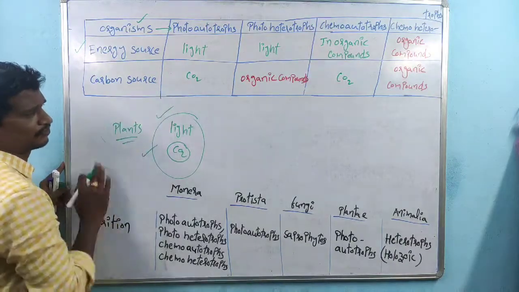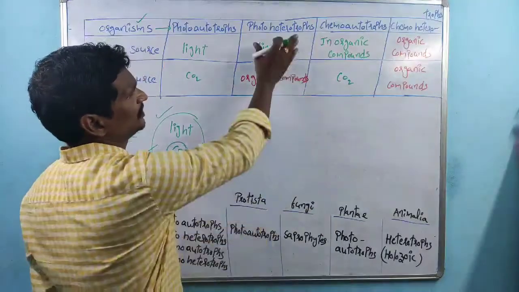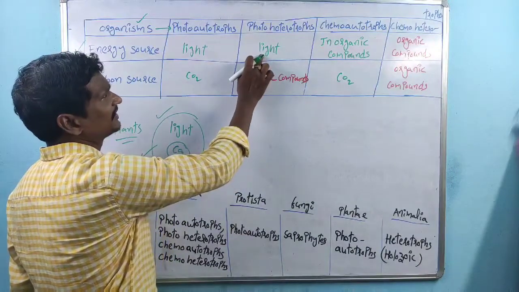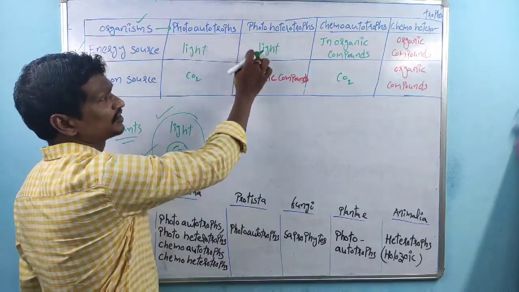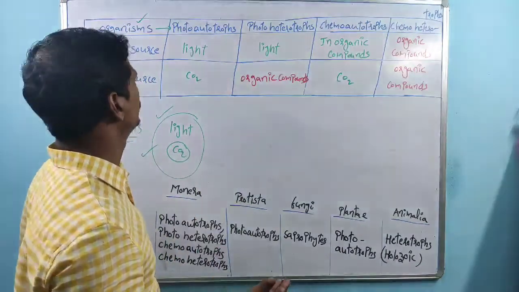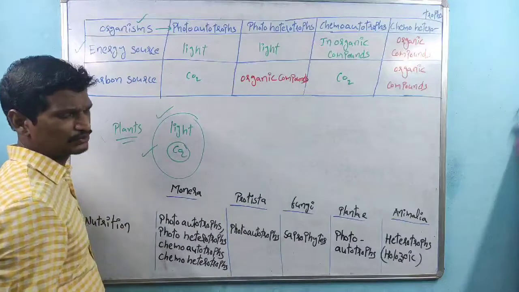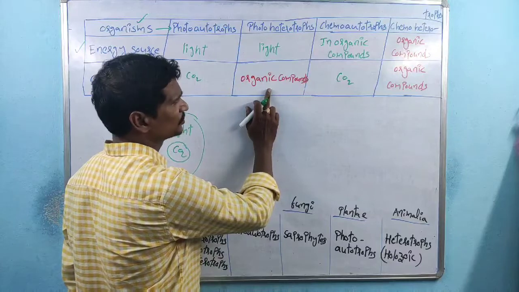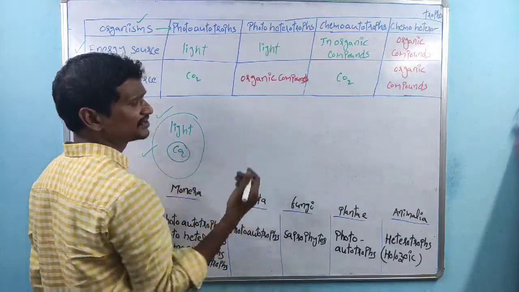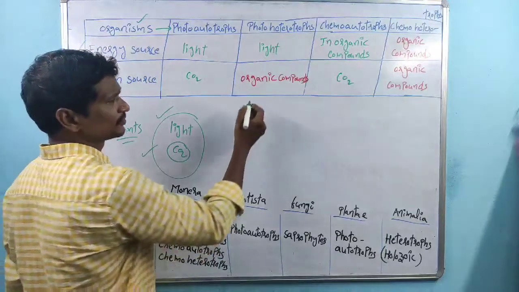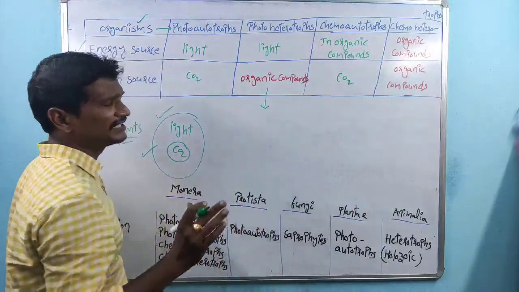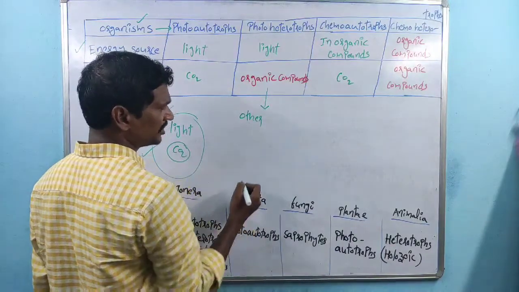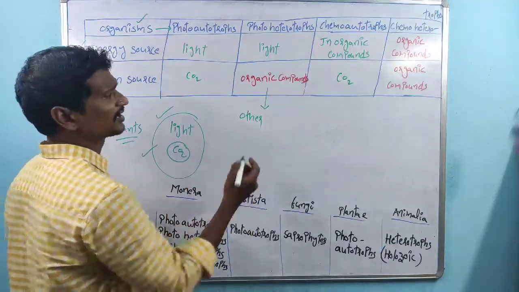So these are photoautotrophs. Coming to the next one, photoheterotrophs. Here photo means light energy, so they depend on light energy. But the carbon source is different here. For the carbon source, photoheterotrophs depend on organic compounds. The organic compounds are only available within other organisms.